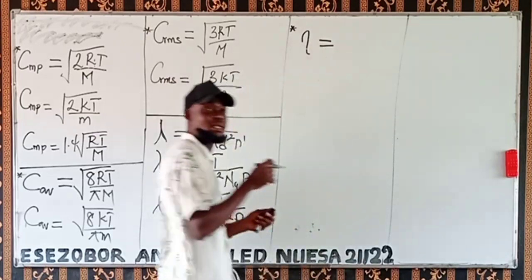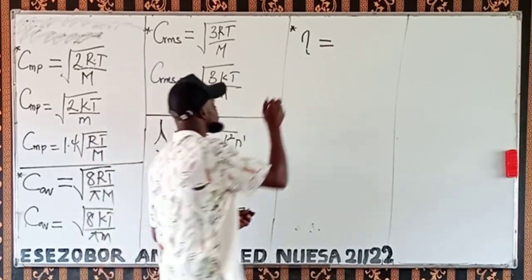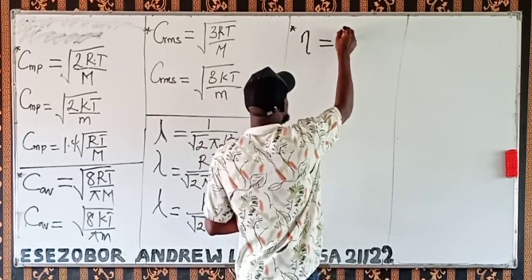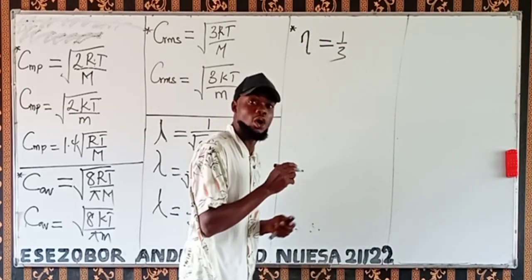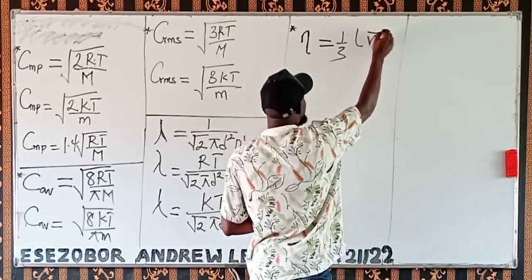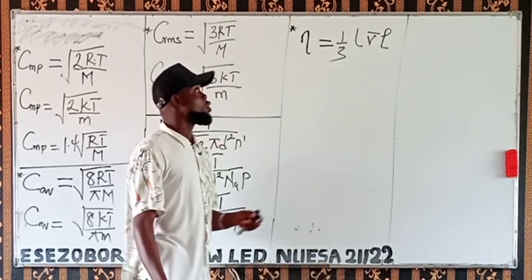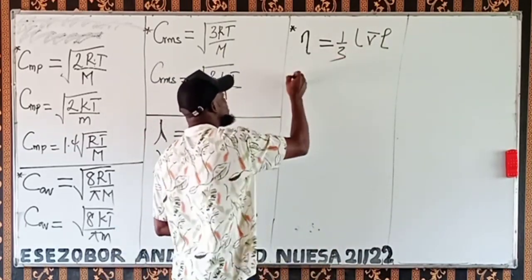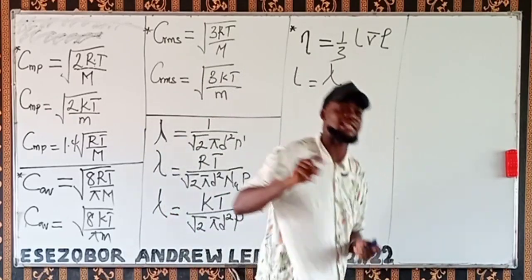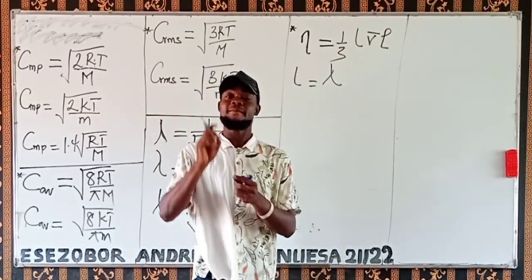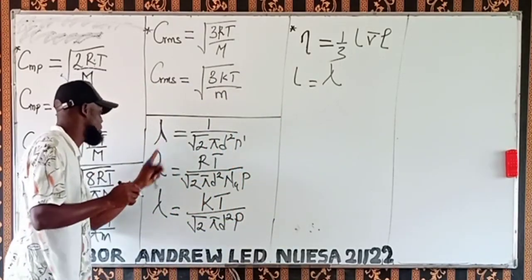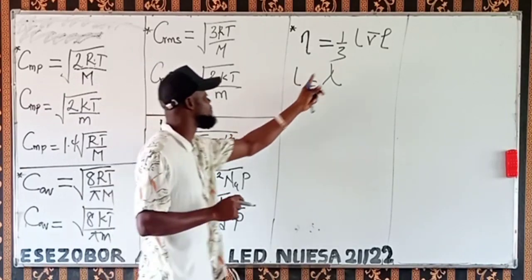If you want to describe it in terms of a transport property of a gas, the coefficient of viscosity is equal to 1/3 of L times V bar times rho, where L is equal to lambda, which we call the mean free path of the gas. I told you before that we can use either L here or lambda.